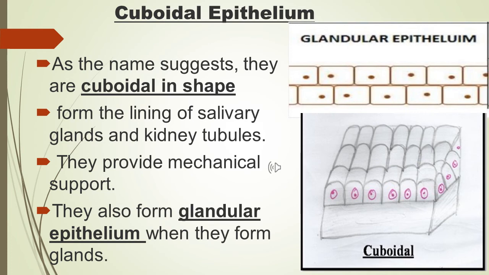One more thing that is important, that is glandular epithelium. What is this? When a portion of cuboidal tissues fold inward and a multicellular gland is formed, it's called glandular epithelium. It's a modification of cuboidal epithelium only. It's found in lining of all major glands.